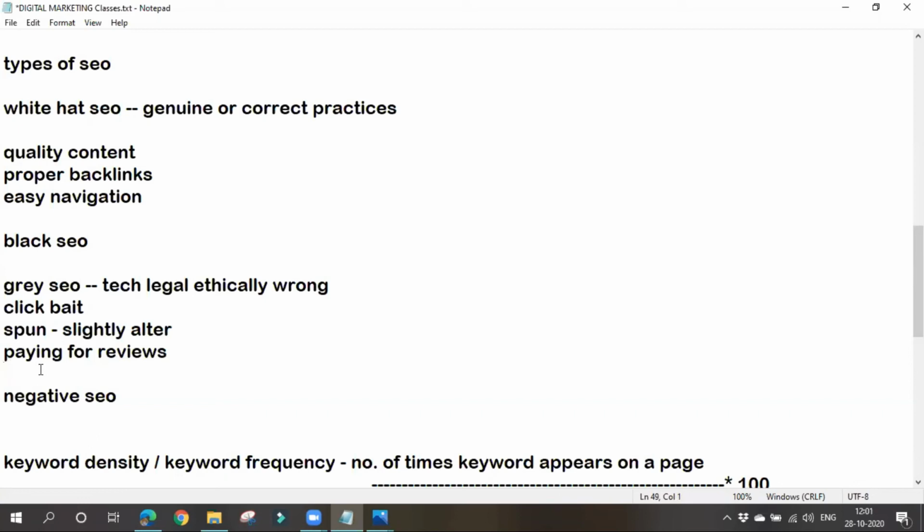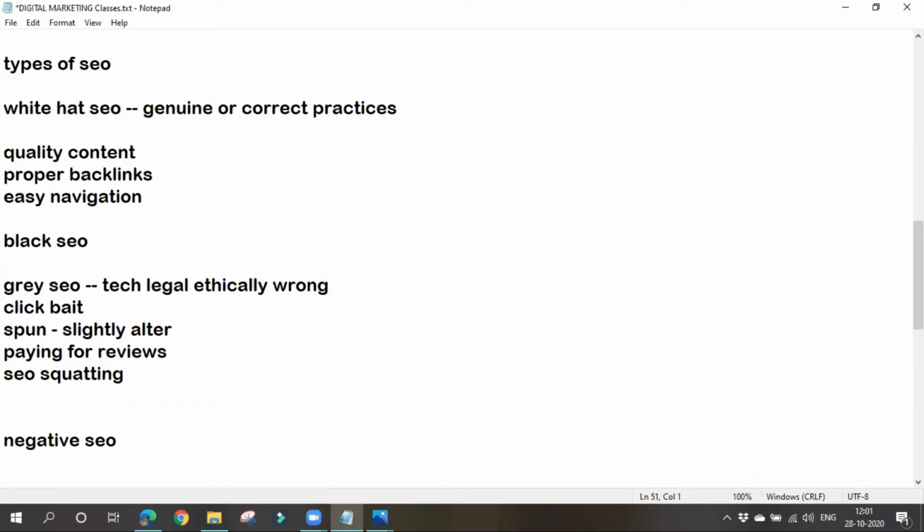Another thing is SEO squatting. What is this SEO squatting? So here we'll buy some domains. Okay, we'll buy some domains which are related to our website. We'll buy some 10 domains like that, and we'll be writing some content in all those domains, and we'll be giving backlinks to our website. As I said, backlink means if we get a link from others' website to our website. If some other websites are giving a link to our website, then it is known as backlink.